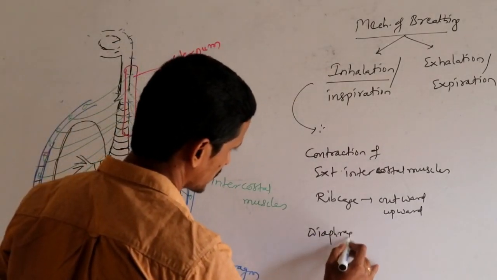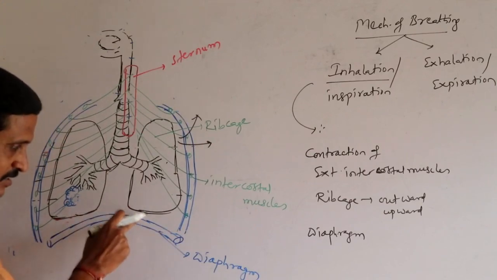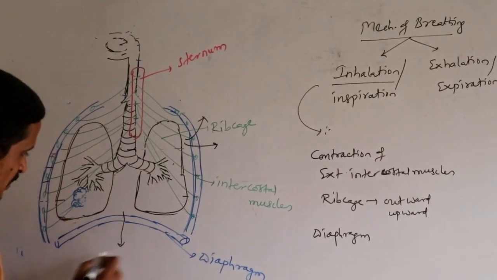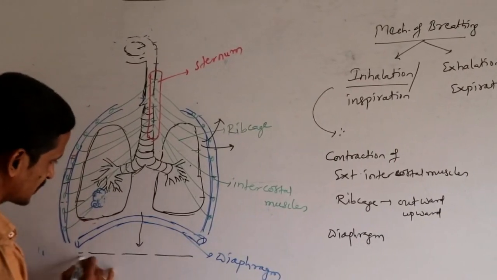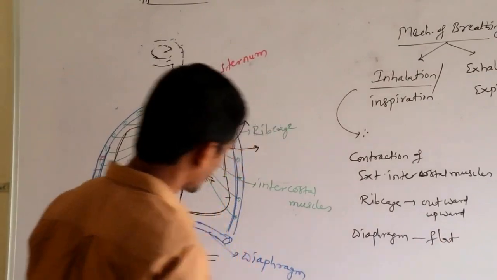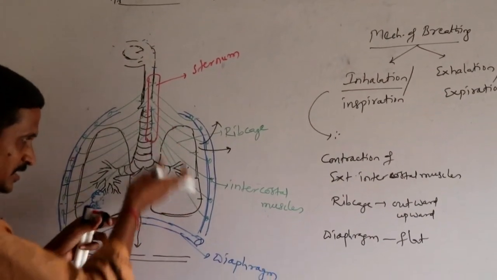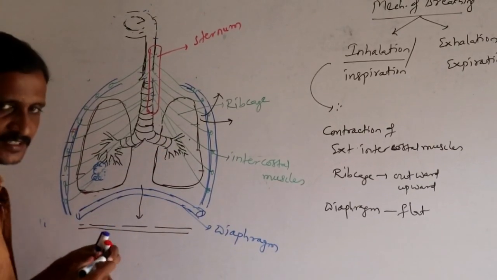the dome-shaped diaphragm, which is arched towards the base of the lungs, gets flattened, it becomes straight. When the diaphragm is flattened, more space is created for the lungs lengthwise.